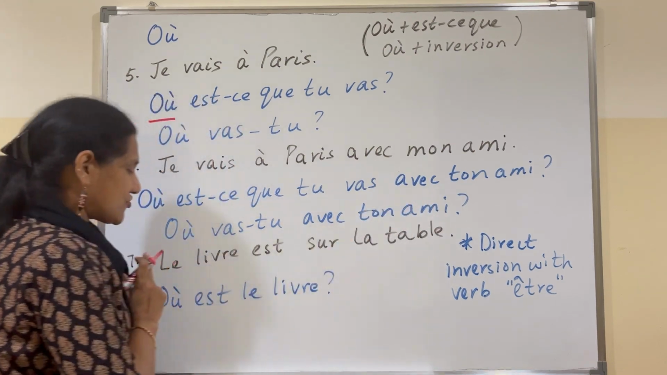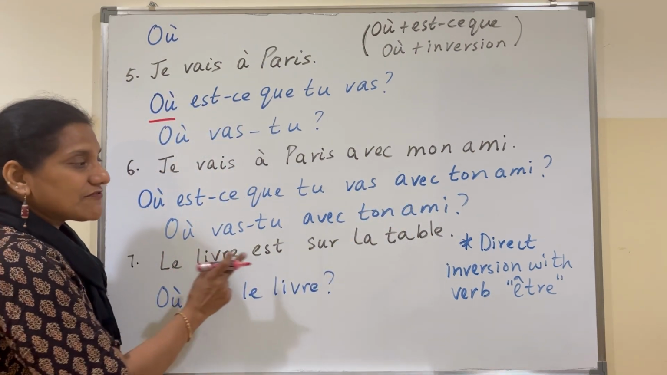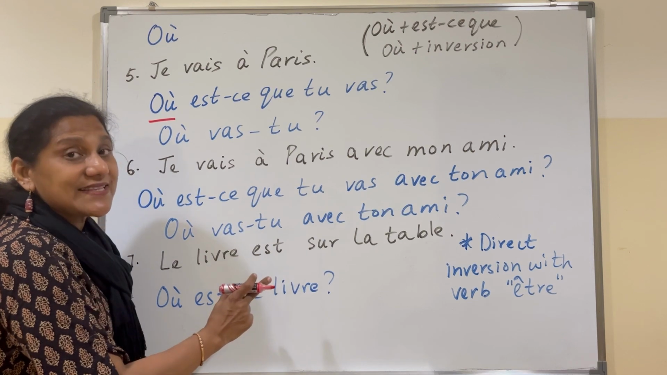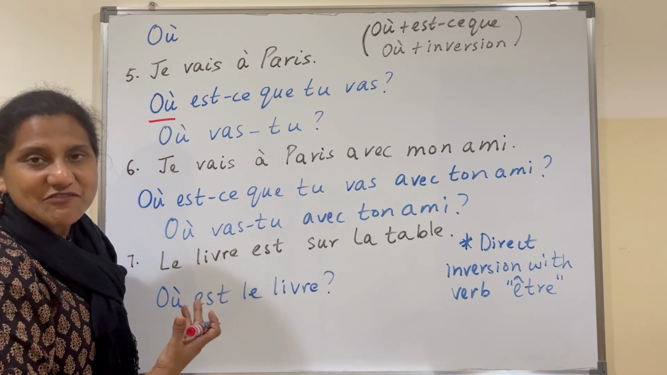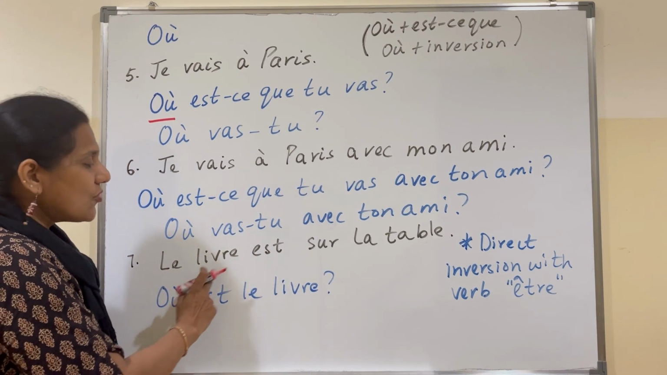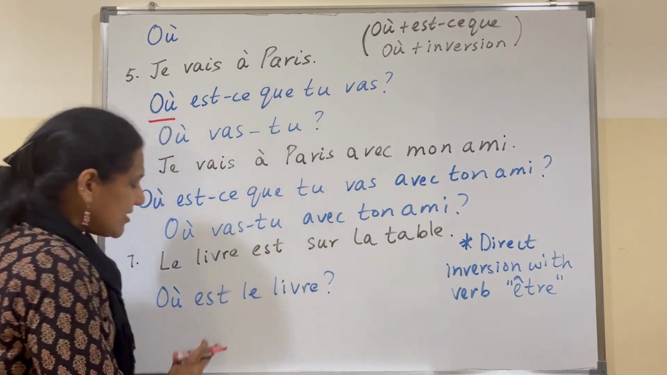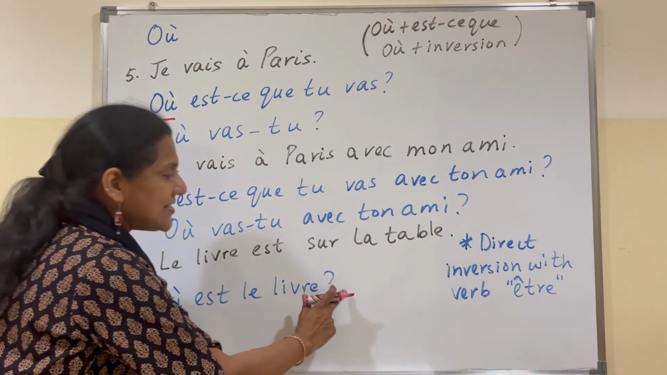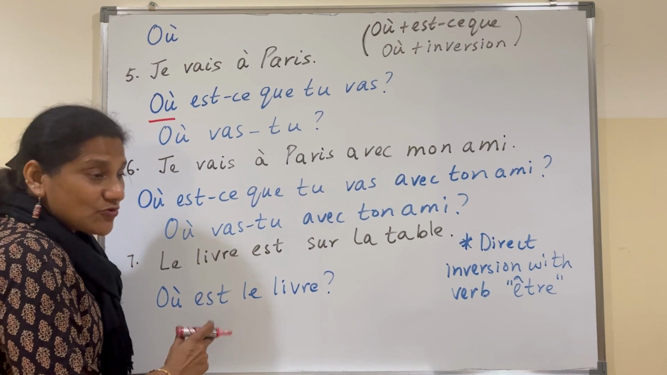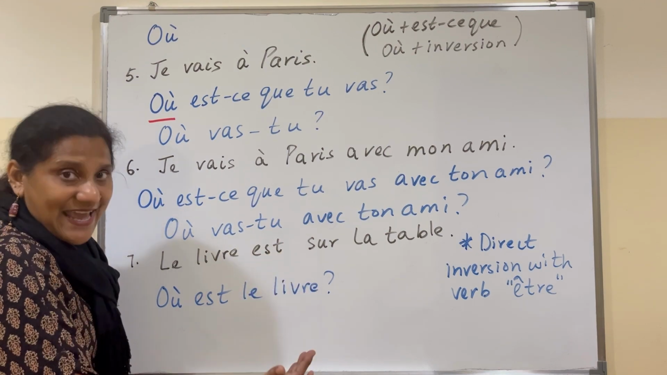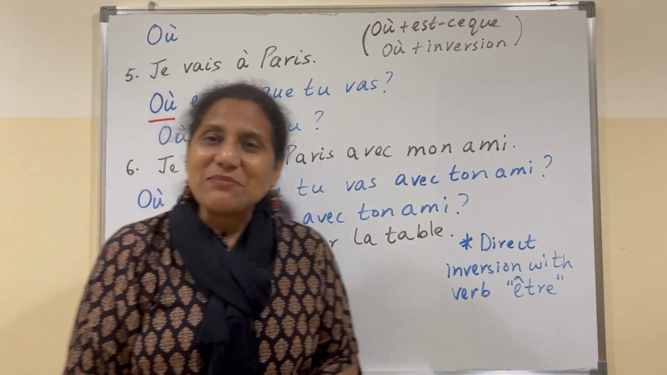This is all extra. Now let's look at this with the verb être. What happens? We said there's direct inversion with the verb être. So, le livre sur la table, où est le livre? We don't need to write où est-ce que le livre est. Let's look at some more examples.